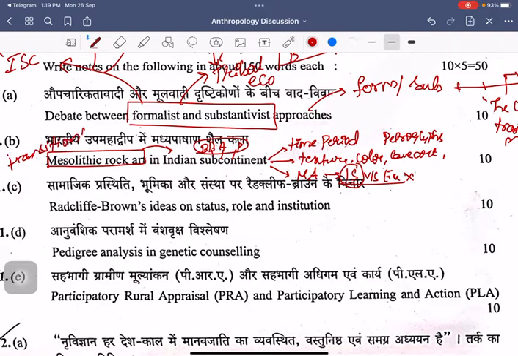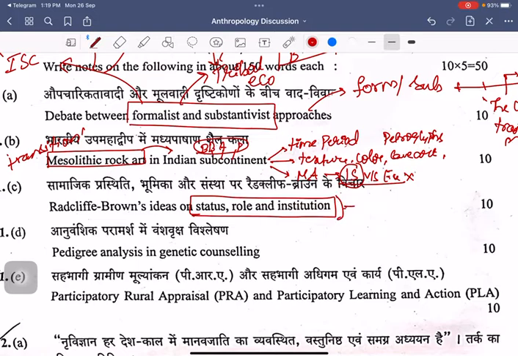Then moving to the third question, that is Radcliffe-Brown's idea on status, role and institution. Now it is generally confused by aspirants that the debate of status and role is given by one of the thinkers that you study in your cultural personality school, that is Ralph Linton. Ralph Linton's understanding of status and role debate. Now it is asking about Radcliffe-Brown's ideas.